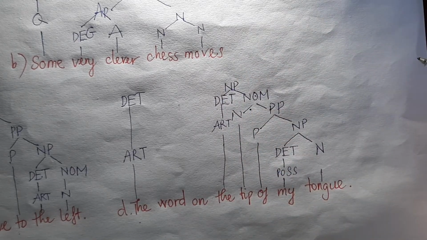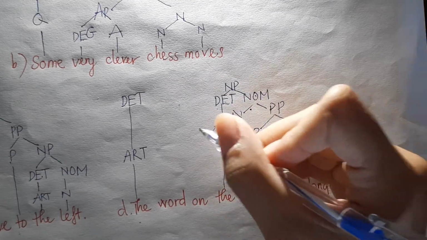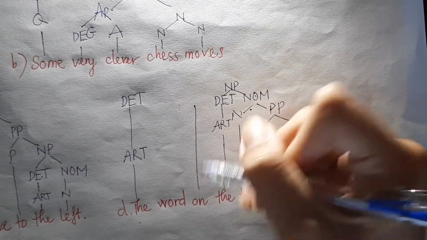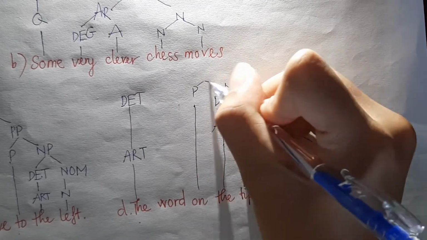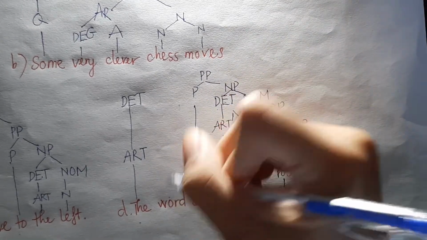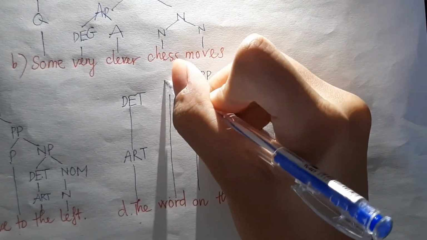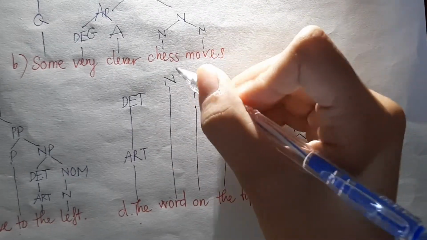Noun phrase. And then how about on? On is a kind of preposition. So we have preposition over there, preposition with noun phrase. We have preposition phrase. And then word is a kind of noun. So we have noun. Noun and preposition, we have nominal.